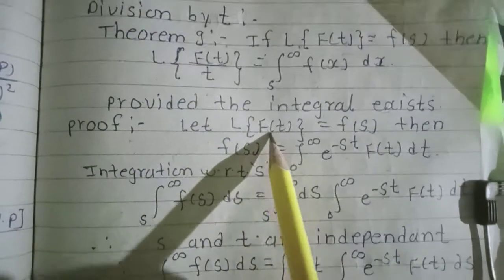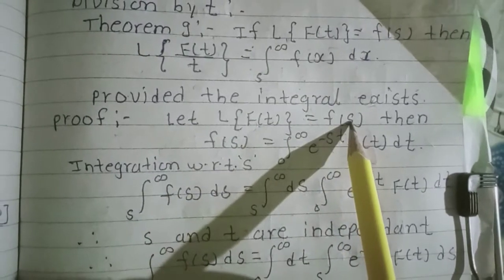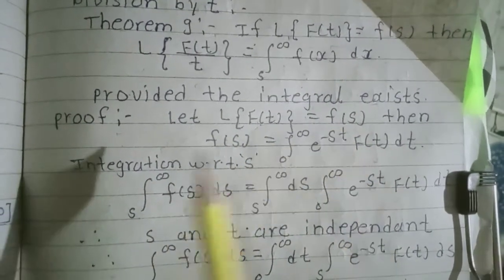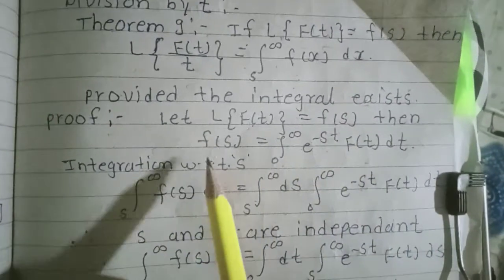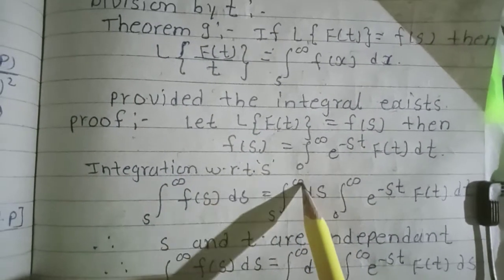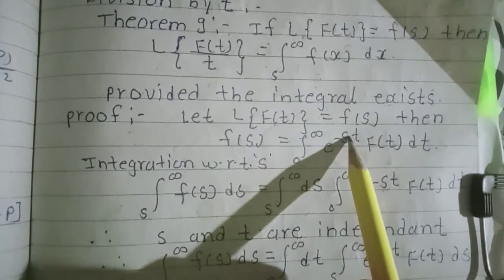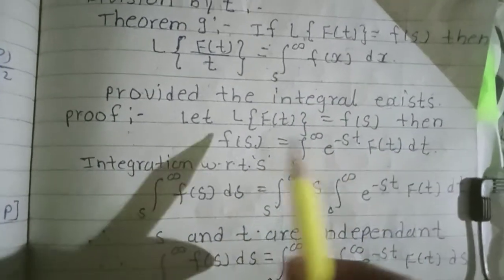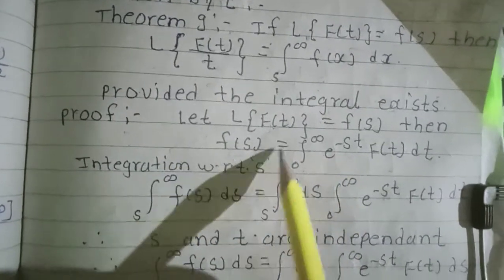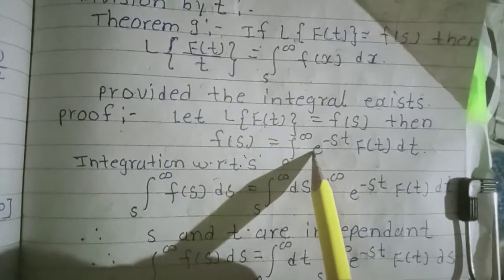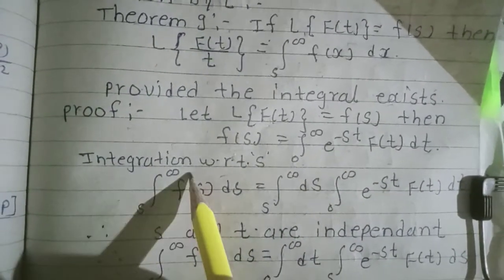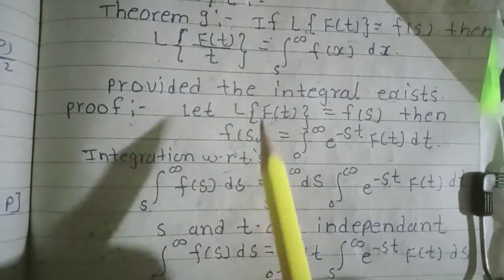Proof: Let Laplace transform of f of t is equal to F of s. This is given. First we write the theorem given. Then F of s is equal to integration 0 to infinity e raised to minus st f of t dt. This is the Laplace transform equation. Then integrate this equation with respect to s on both sides.